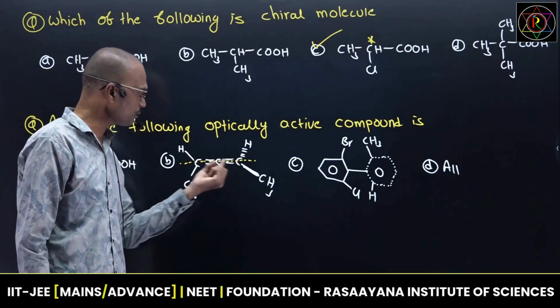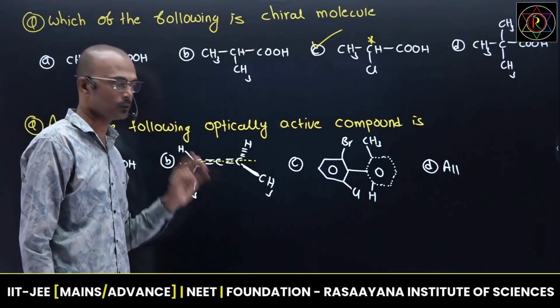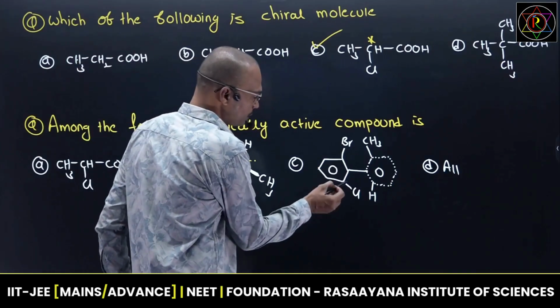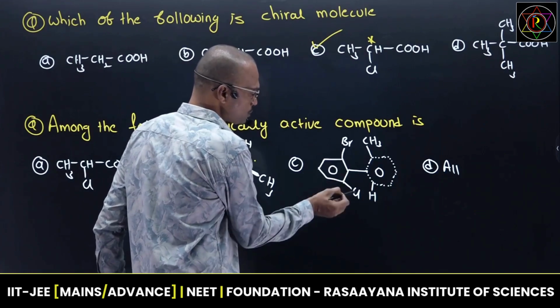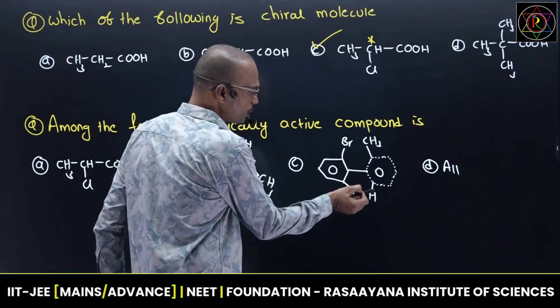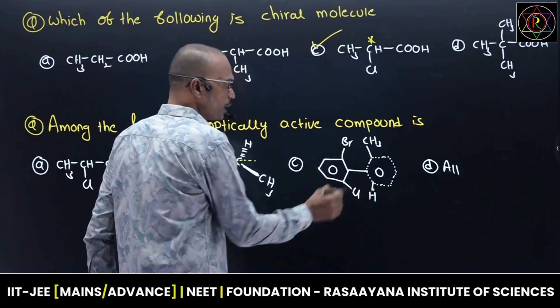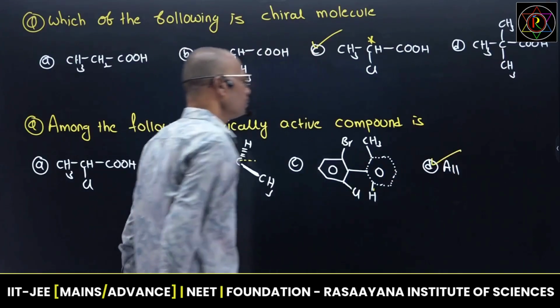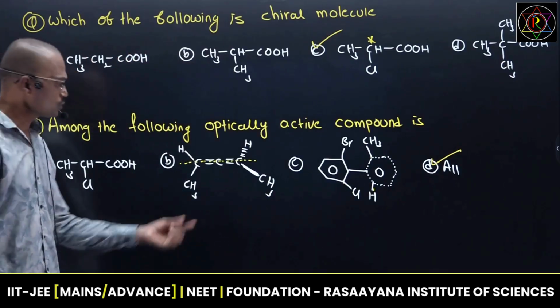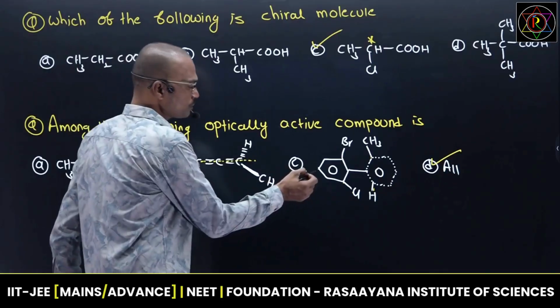then that molecule is said to be chiral. Yes, this and this have different substitutions. It is chiral. And this carbon, two different substitutions are there. This carbon, two different substitutions are there. Biphenyls. So it is also optically active. So these two are chiral axis molecules.